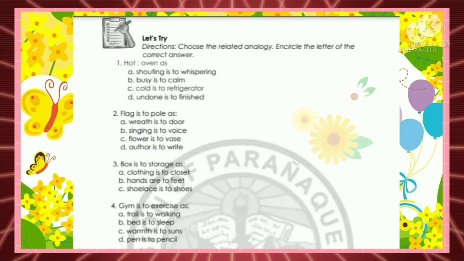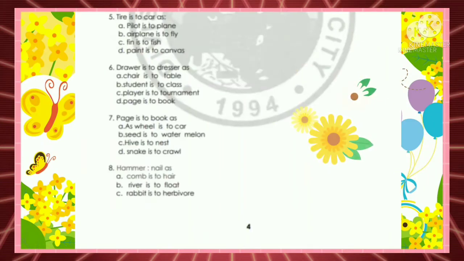Number 4. Gym is to exercise, as A. Trail is to walking, B. Bed is to sleep, C. Warmth is to sun, D. Pen is to pencil. Number 5. Tire is to car, as A. Pilot is to plane, B. Airplane is to fly, C. Fin is to fish, D. Paint is to canvas.